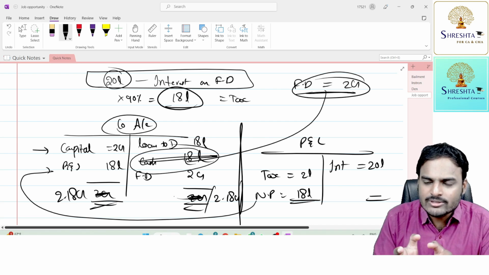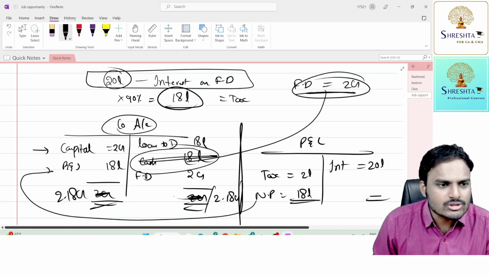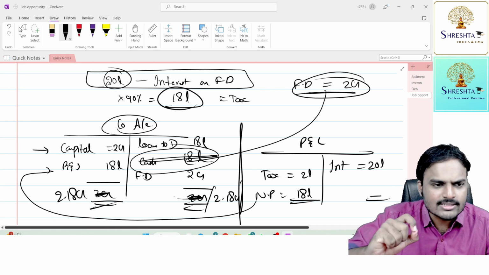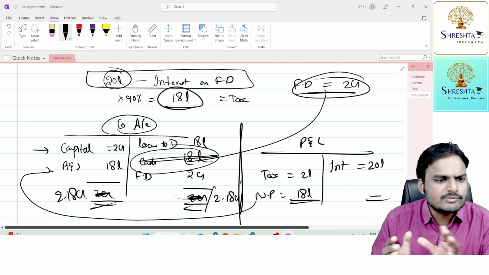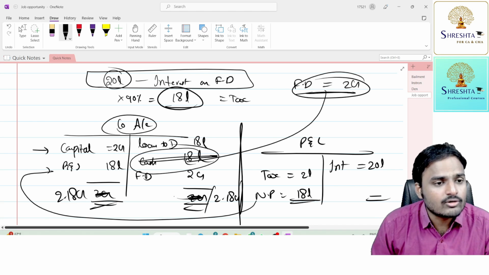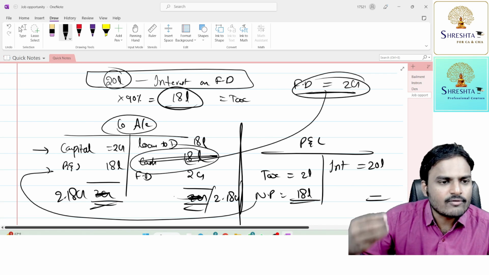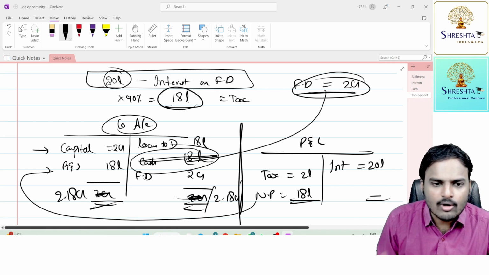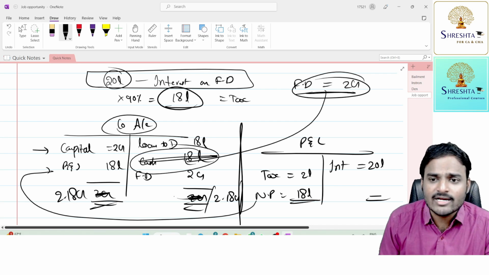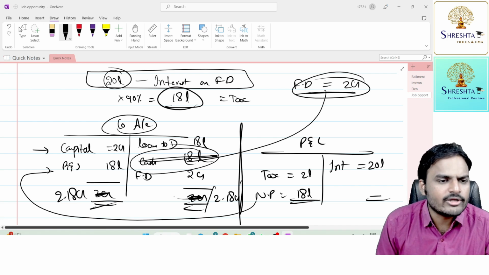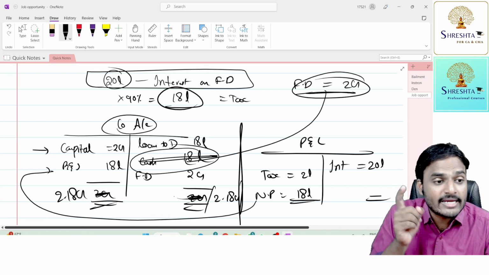No, you are subject to the Constitution of India. According to the Constitution of India, whatever Parliament approves, whatever bill it passes, every Indian is bound to follow that act. Every Indian is required to follow that act. Our Income Tax Act is the result of Parliament approval and President approval. It is as per the Constitution of India only. You are bound to follow such acts. Every Indian citizen has fundamental rights and fundamental duties. Fundamental duty: follow constitutional provisions. Accordingly, follow the Income Tax Act. You need to pay tax on 18 lakhs, but you are paying tax on only 2 lakhs.